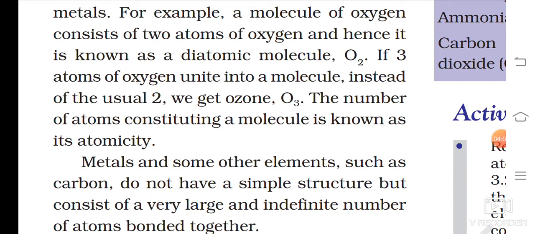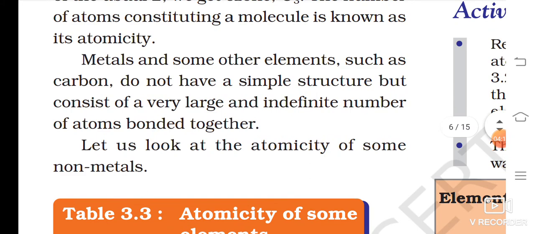The number of atoms constituting a molecule is known as its atomicity. You can underline this. Now we go for metals. Metals and some other elements such as carbon, which is a non-metal, do not have a simple structure but consist of a very large and indefinite number of atoms bonded together.